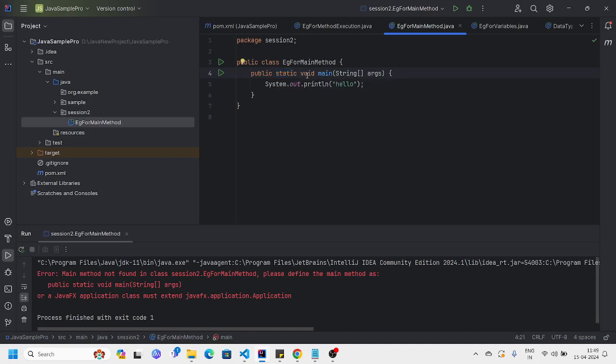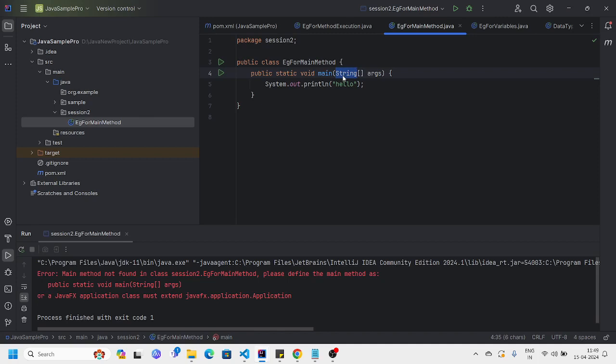Void means it is not returning any value. This is an array. String args means it is a dynamic array of type String. We will discuss it as part of the collection framework as well. That's all, guys, about the main method.